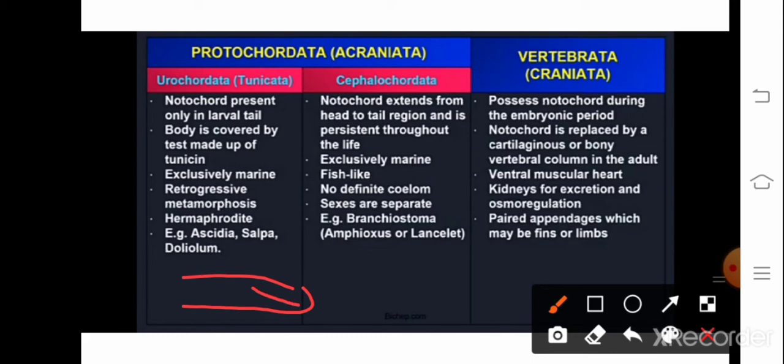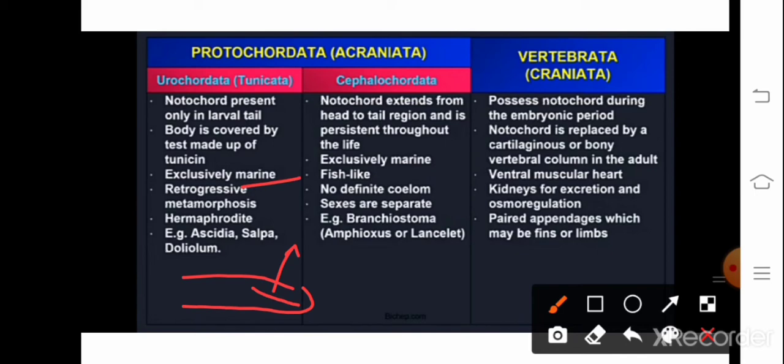So in the tail only this notochord is present. Next feature is, body is covered by tunicin or tunic. That is why Urochordata is also referred to as tunicata, and they are exclusively marine. Clear?